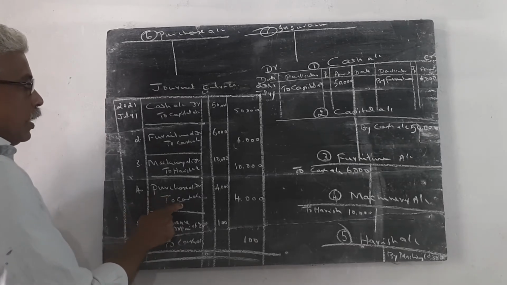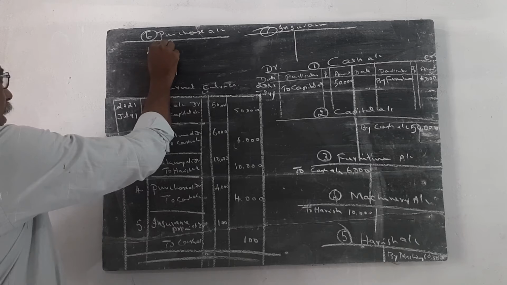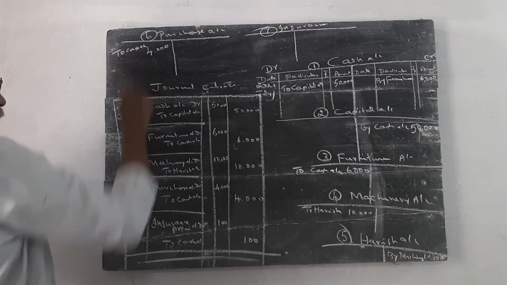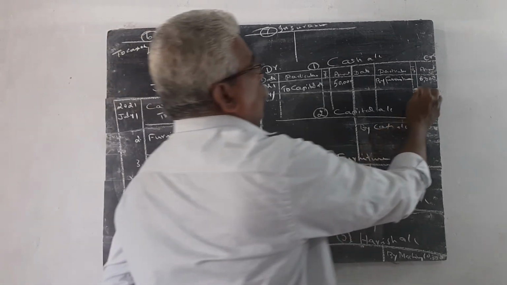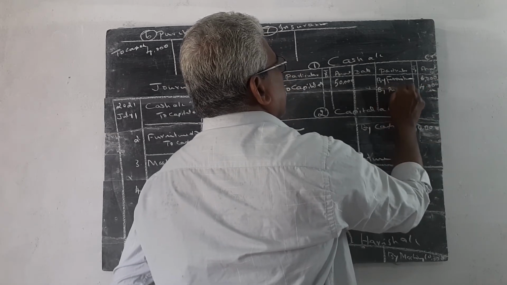Then purchase account debtor to cash account. In the purchases account, 4,000 is entered on the debit side to cash account. In the cash account, this 4,000 is entered on the credit side, 4,000 by purchases.